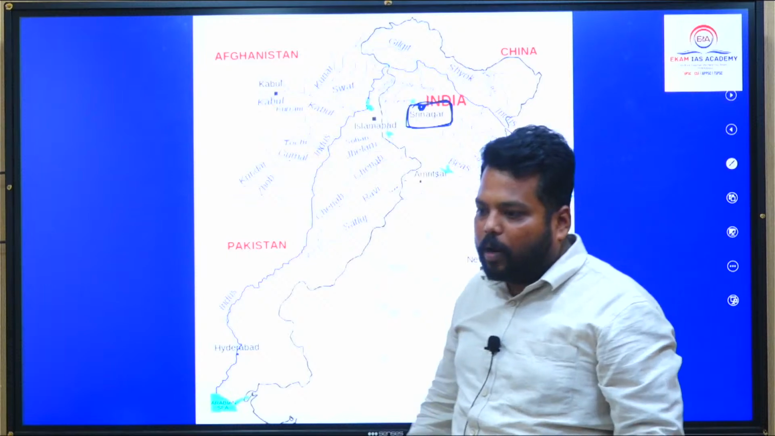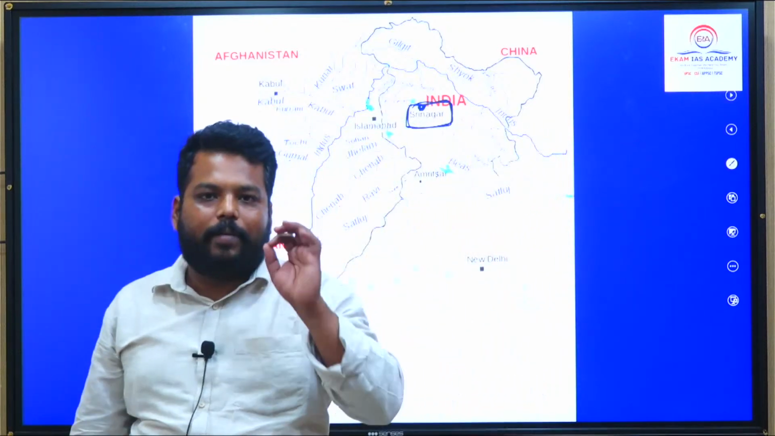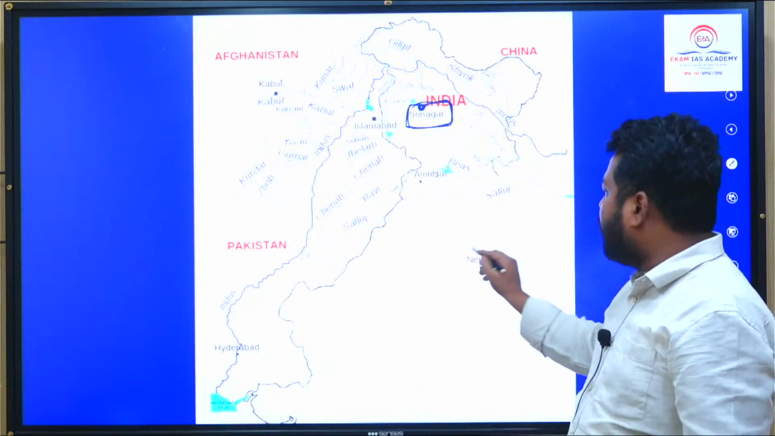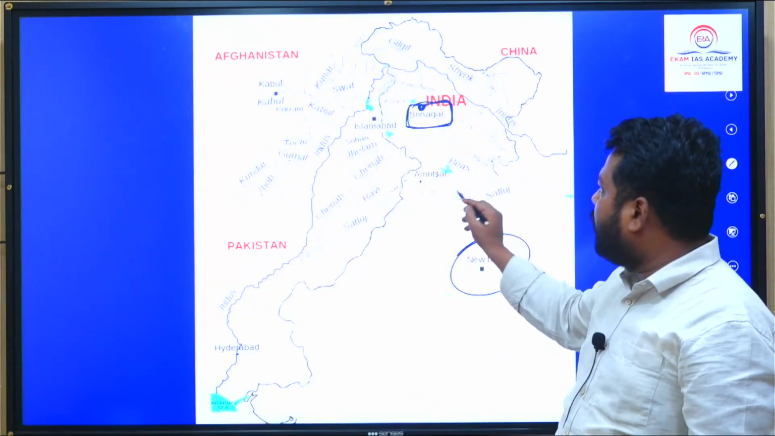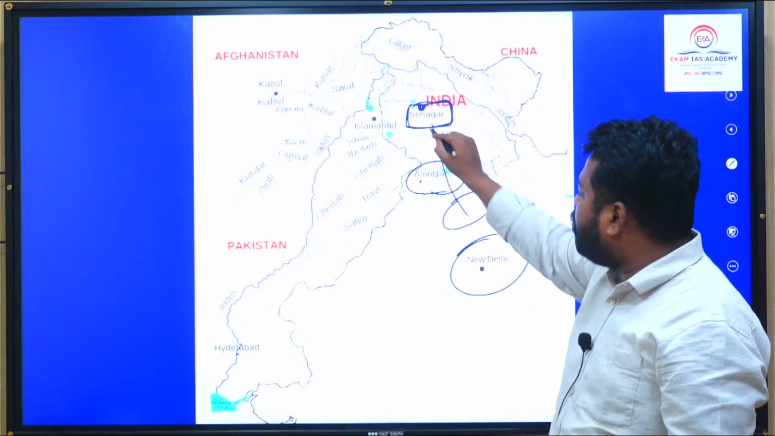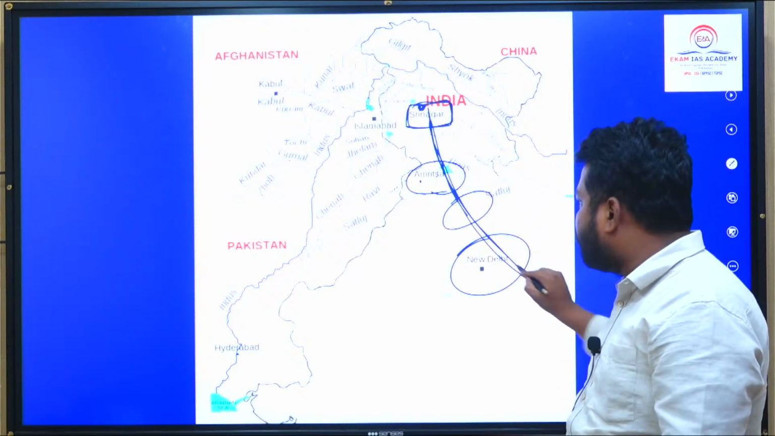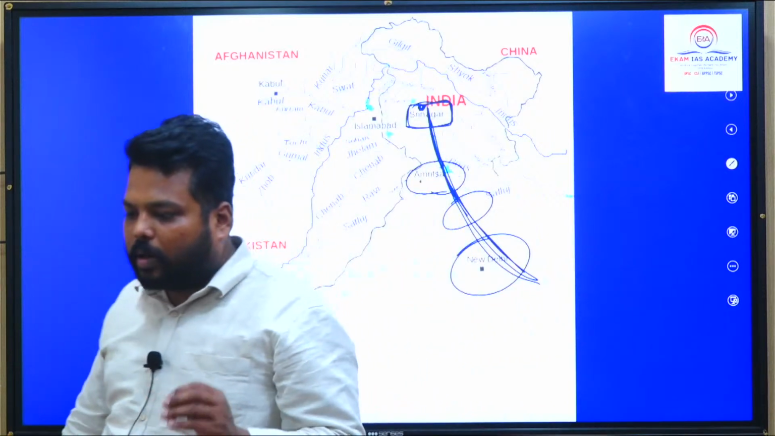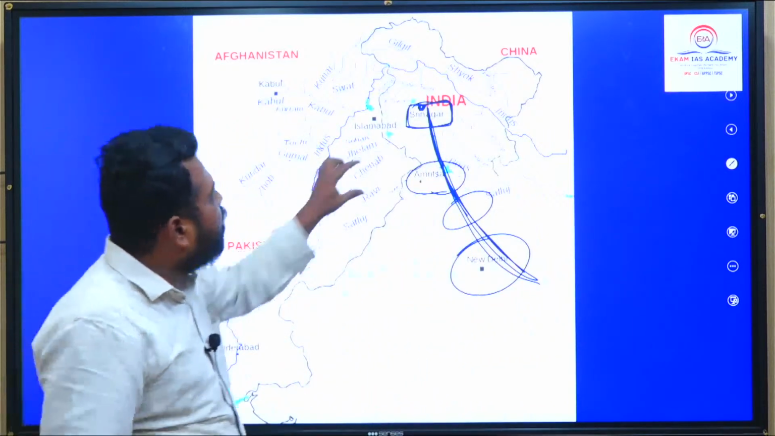So Srinagar's locational aspect is very, very important. Try to see at which east or west corner it lies. They might give you these cities, New Delhi, Amritsar, Srinagar, Chandigarh, and ask you to arrange them from west to east or from east to west. That's the reason why I'm saying all these important locations.